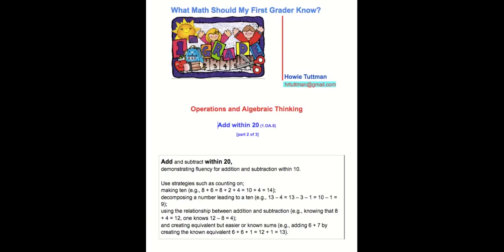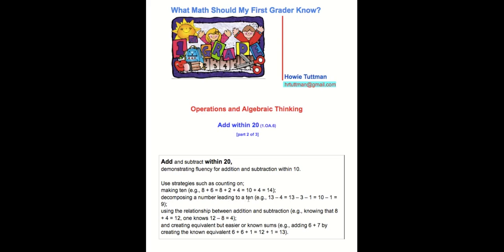If you're interested, just like the previous video, here is the complete standard that this video, Adding Within 20, is based upon. Add and subtract within 20, demonstrating fluency for addition and subtraction within 10. Use strategies such as counting on, making 10, for example, 8 plus 6 is equal to 8 plus 2 plus 4 is equal to 10 plus 4 is equal to 14.